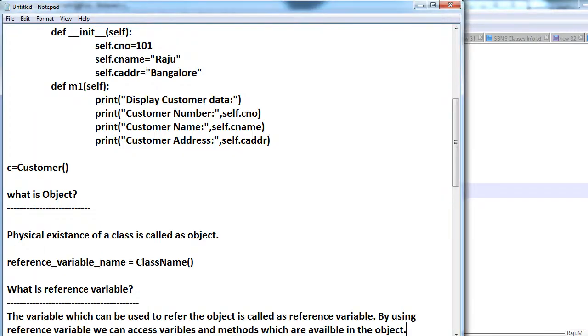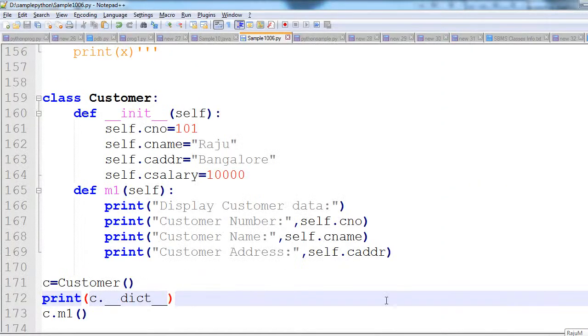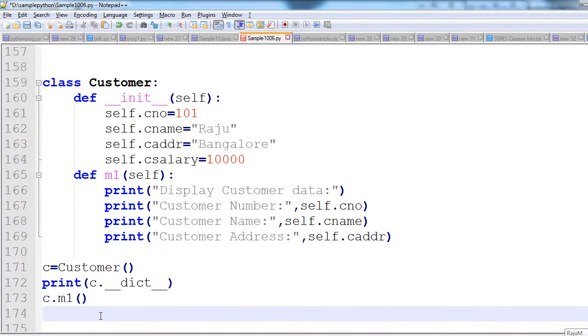The variable which can be used to refer to the object is called a reference variable. By using it, we can access variables and methods which are available inside the object. So variables also we can access.